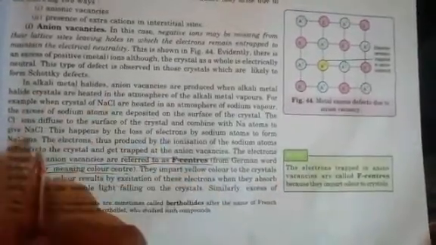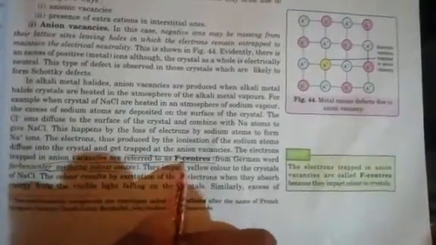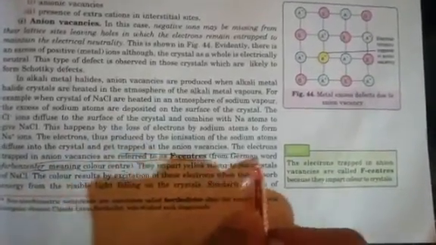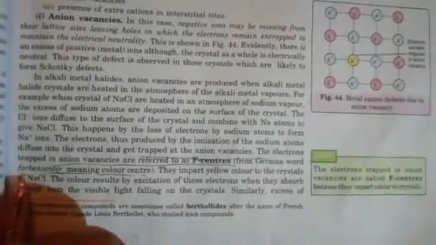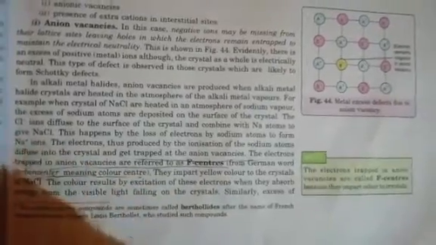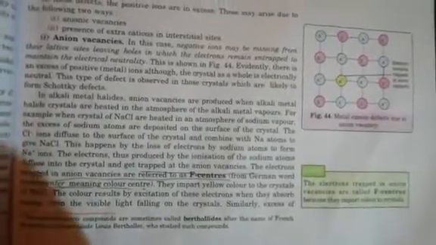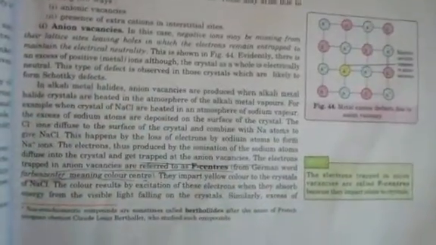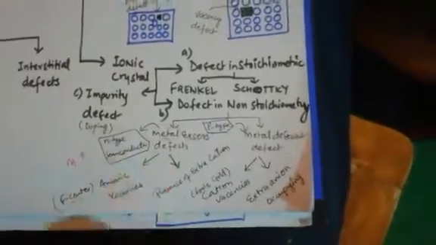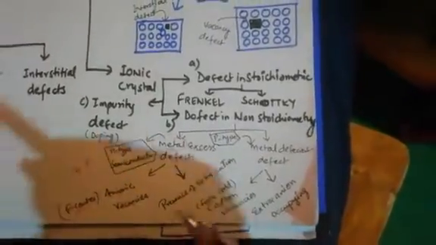Any electron trapped in an anionic vacancy is called an F-center. It comes from the German word Farbenzentrum, meaning color center. It means that sometimes a crystal shows some color, like yellow color. It imparts yellow color when there is reflection. That is due to the F-center. Okay, so these are some important definitions and terms, and sometimes in 1 mark questions these kinds of terms are asked.